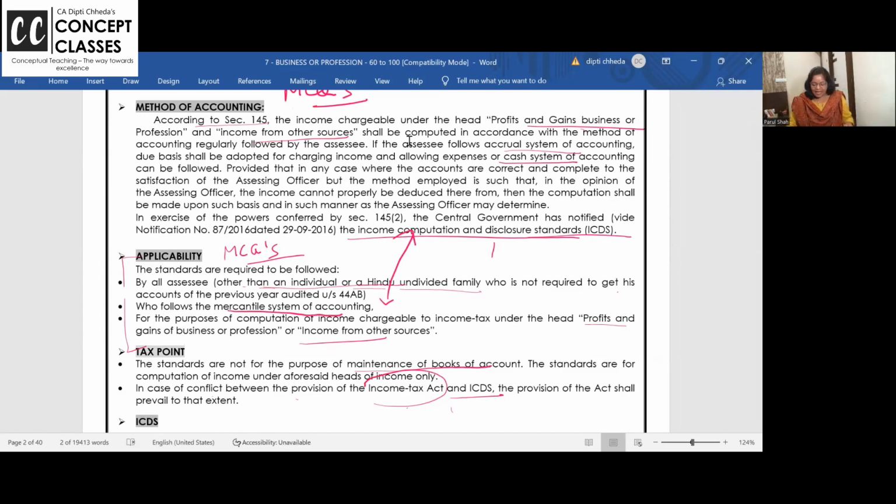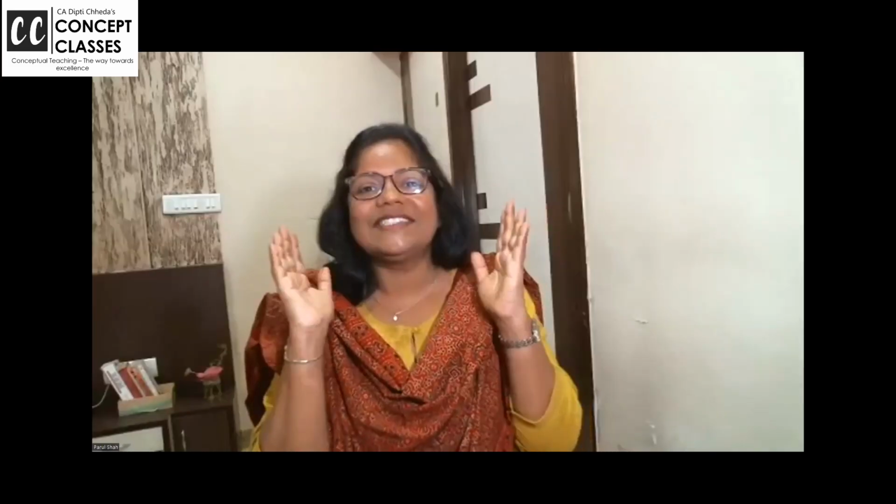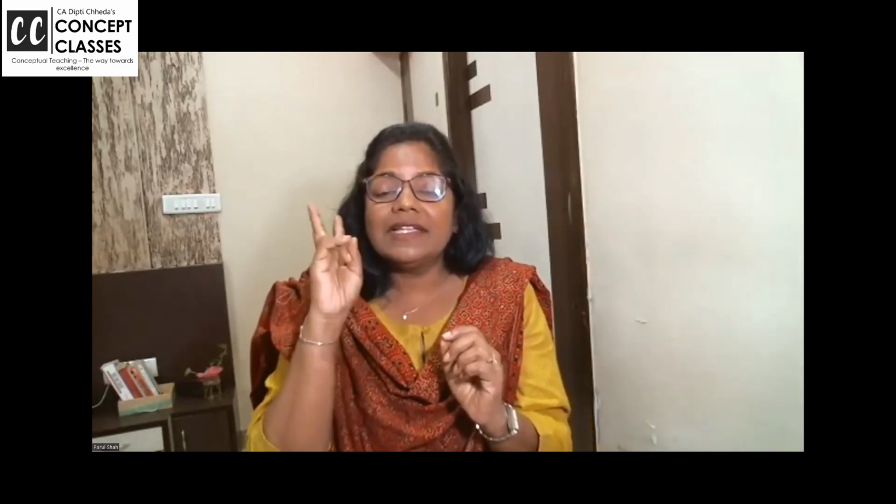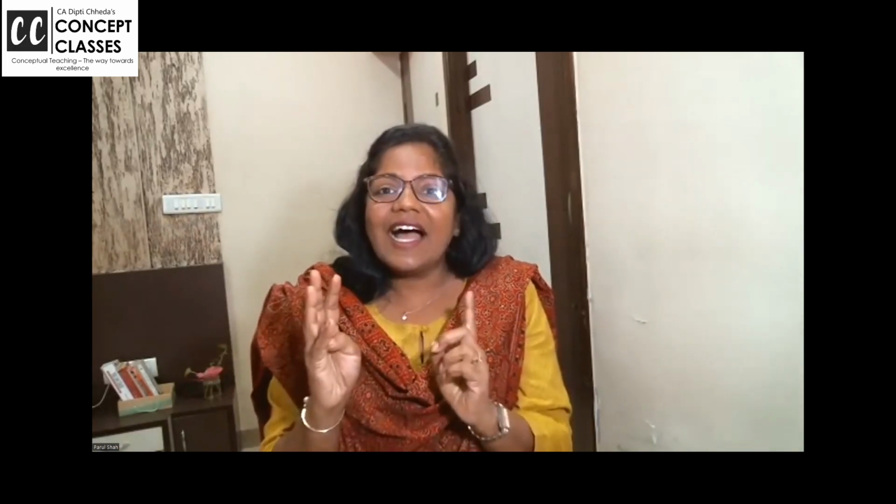Clear? Okay, once again, I'm giving you the gist of the ICDS. Listen to the screen. ICDS are standards which are applicable to compute your income. They are applicable to all the assessees, individuals and HUFs only if books of accounts are audited. ICDS is applicable if you follow the mercantile system, only for two heads of income, that is business and profession and other sources. And if there is a conflict between ICDS and the Income Tax Act, what will prevail? Income Tax Act will prevail. So this is the gist you have to remember. Final students, they have applicability of ICDS, which will be done separately.